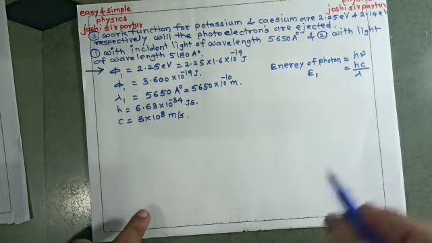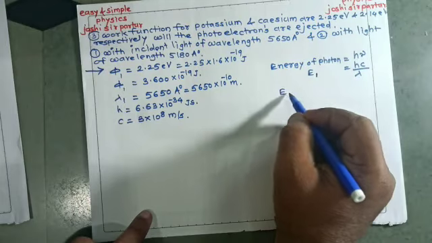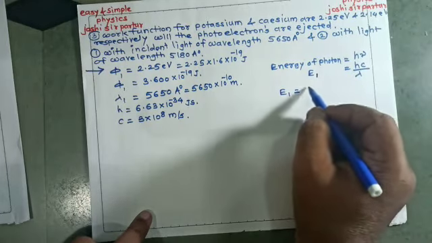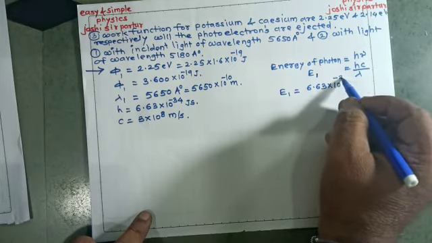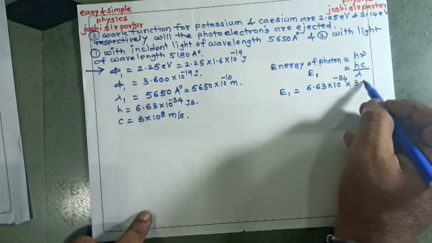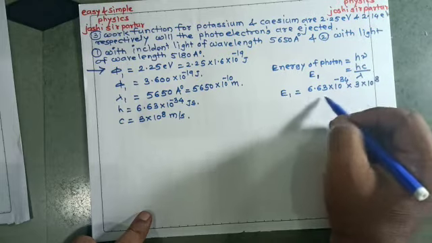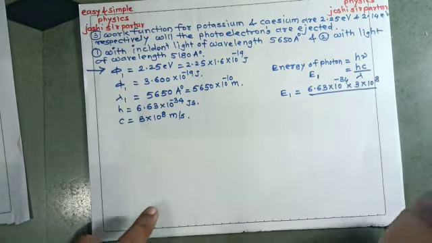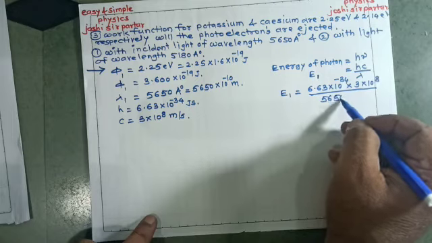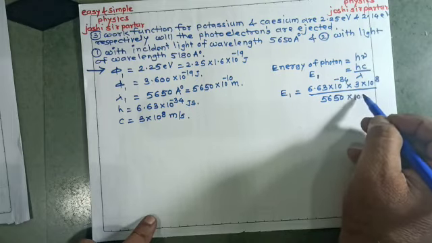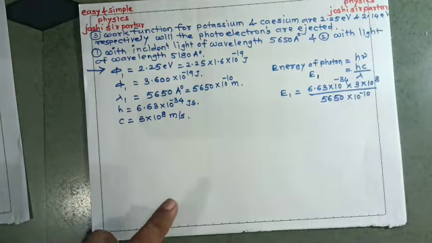If we substitute the value of h and the value of c: 6.63 into 10 to the power minus 34 into 3 into 10 to the power 8, divided by 5650 into 10 to the power minus 10.